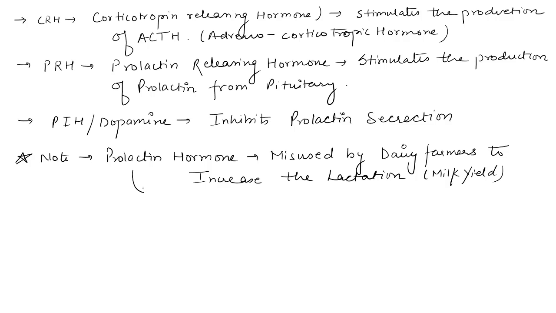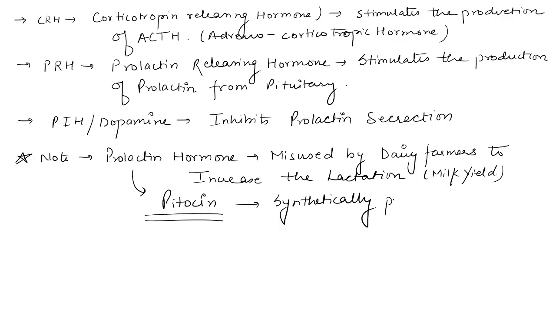It is given under the name pitocin, which is synthetically produced oxytocin, used by dairy farmers to increase lactation. Dopamine inhibits prolactin secretion; it is antagonistic.